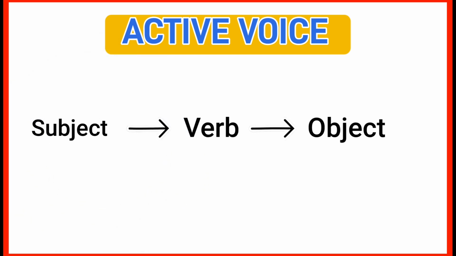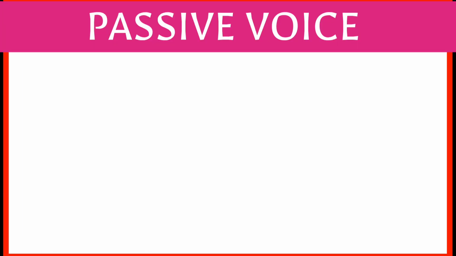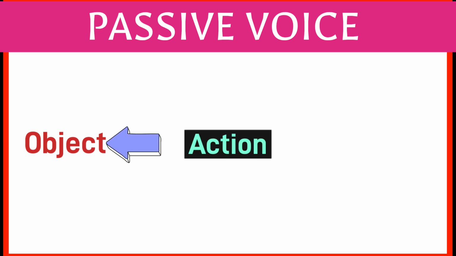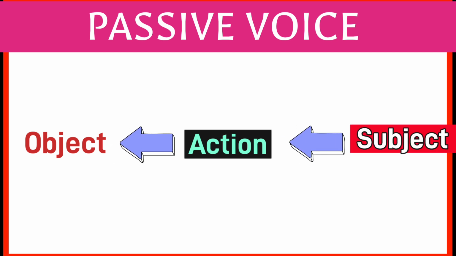Now, let's look into the passive voice. Passive voice is used to show interest in the action rather than the person who is performing it. The order is reversed here.